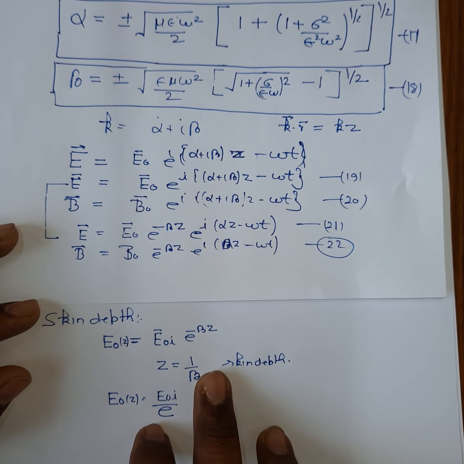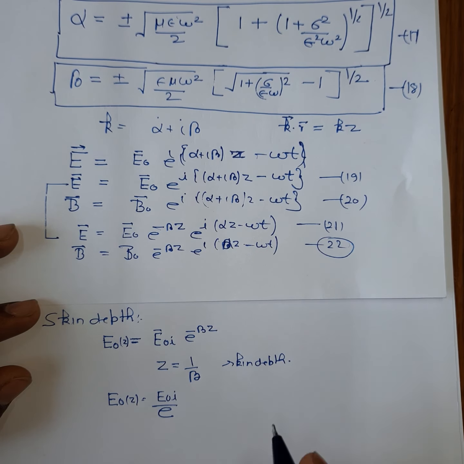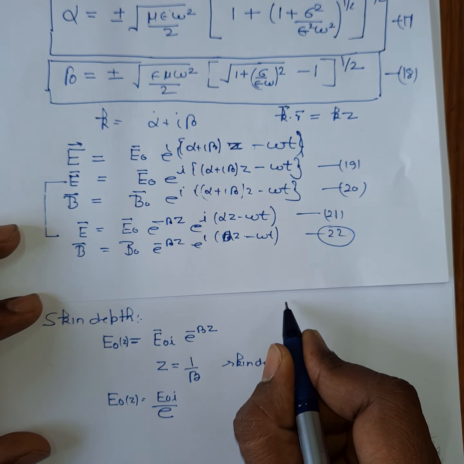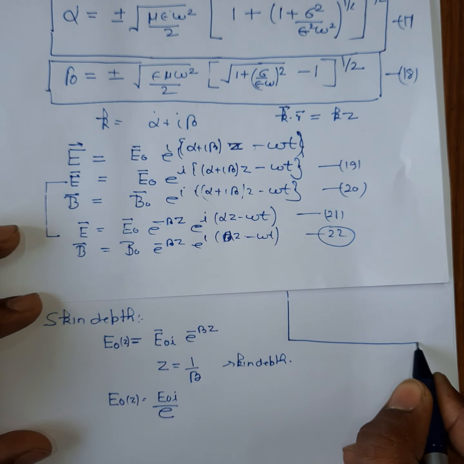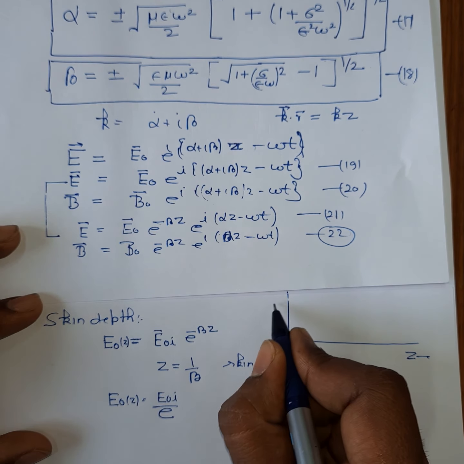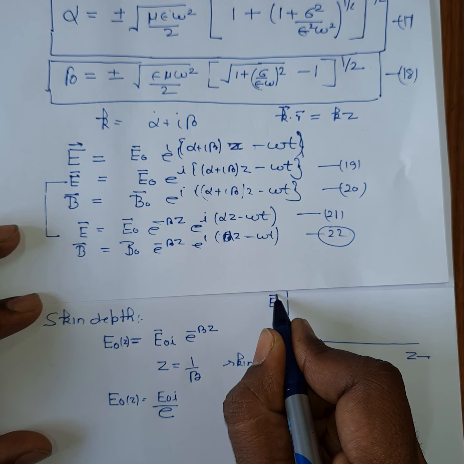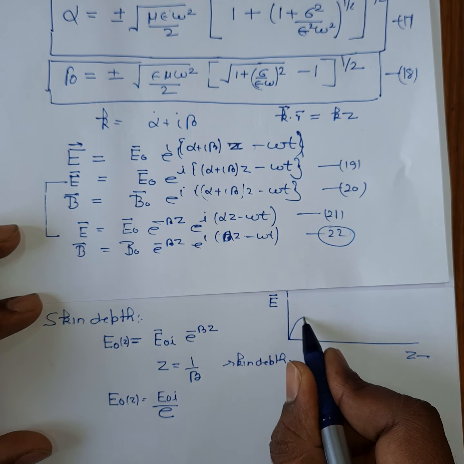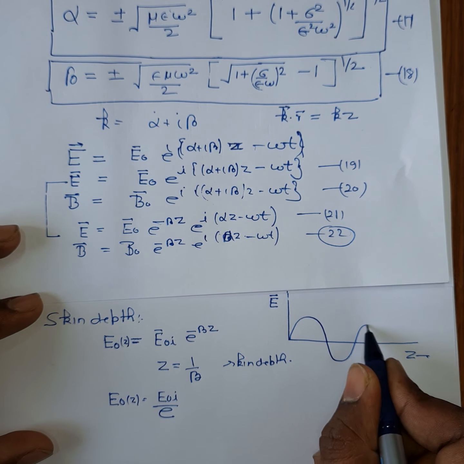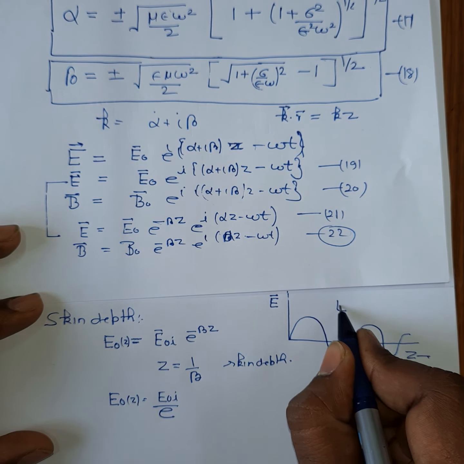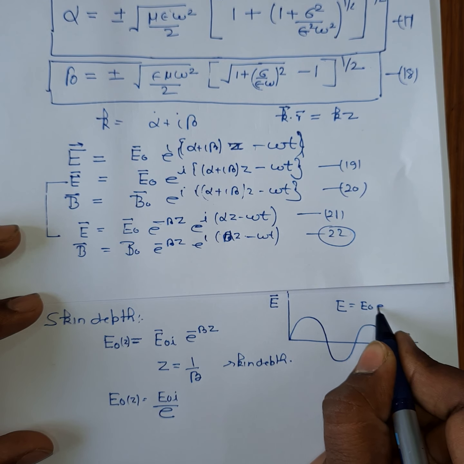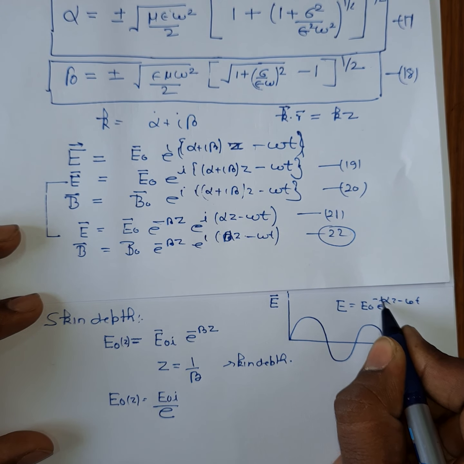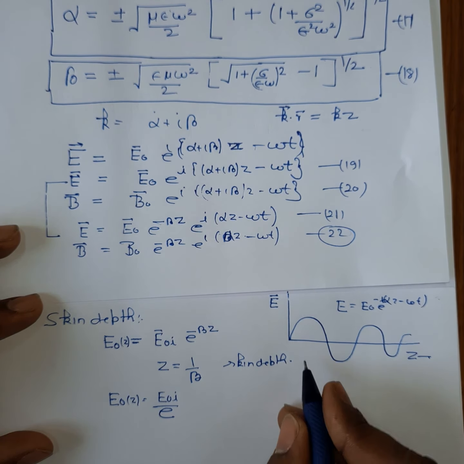It is a measure of how far the wave penetrates into the conductor. Let me make it clearer from a diagram. Suppose the wave is propagating in the z direction, and here you plot the electric field vector, so it will vary with distance like this. This is for when E is given by only E0 e to the power i(alpha z minus omega t).